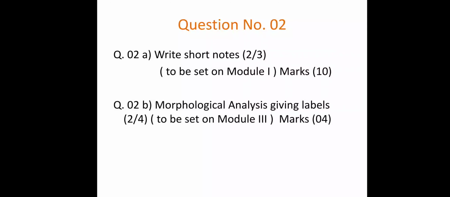If there is no mistake, you will get 4 marks out of 4. So question 2a is on Module number 1 and 2b is on Module number 3, that is on morphology, and the marks for question 2 are 14 marks. Look at this, question 2 is of 14 marks.